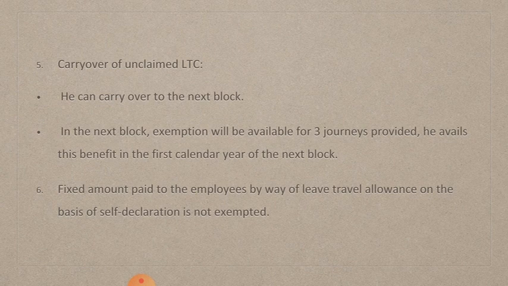If he is not traveling in the first year and he is traveling in the second year, he cannot claim deduction for such journey. That means in the next block they can travel 3 times, but the first journey must be in the first calendar year only. That is the condition for carryover of unclaimed leave travel concession.